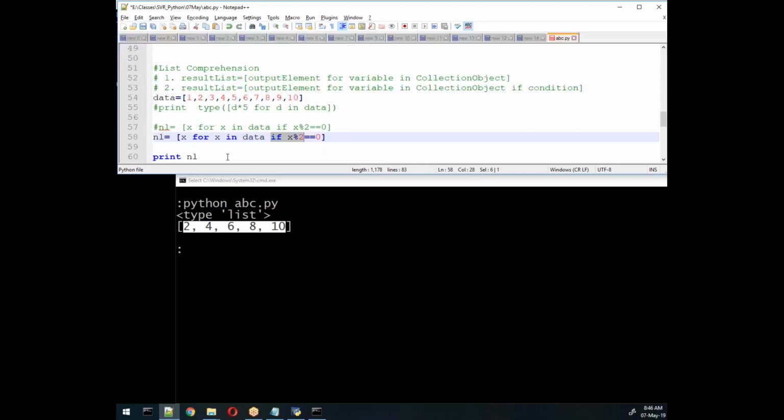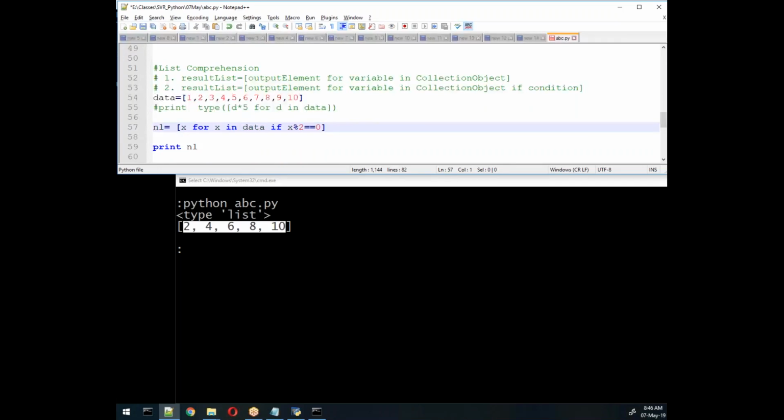So this is the condition, and this will generate one result, and that result comes from the left hand side. Whatever condition you specify here decides whether we store this value in this n1 or not. So this condition will help us find the result. So this is only possible here, and this is the output: 2, 4, 6, 8, 10.